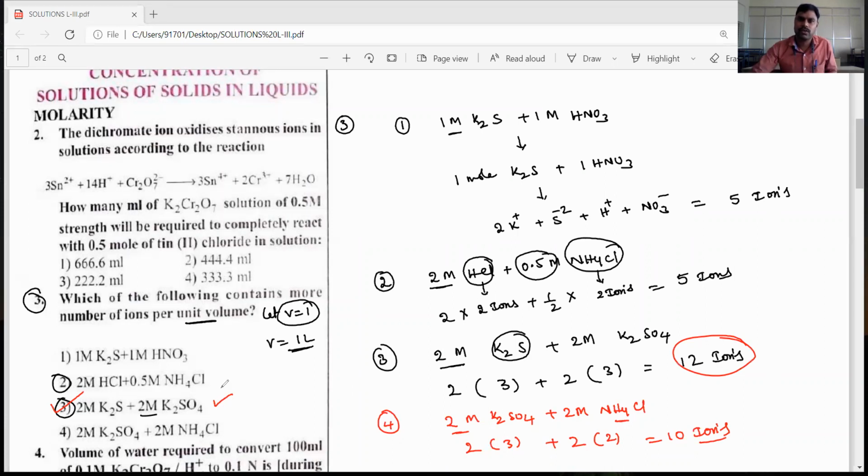Okay, dear students, let's go for the fourth question. What is the given fourth question?